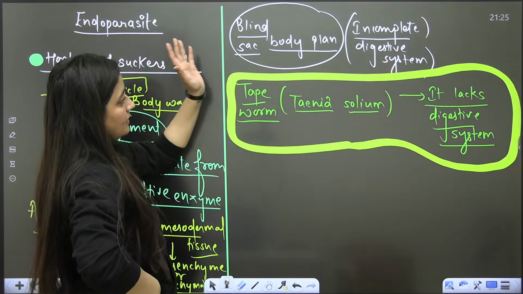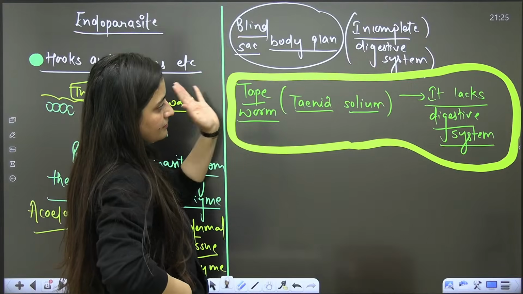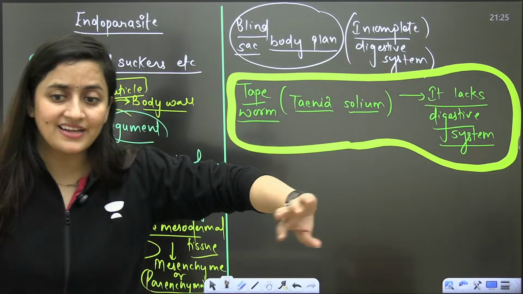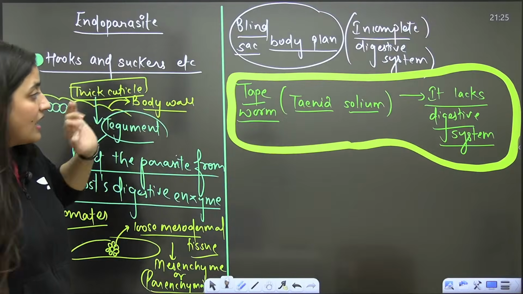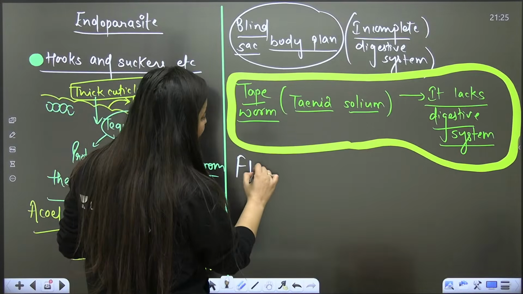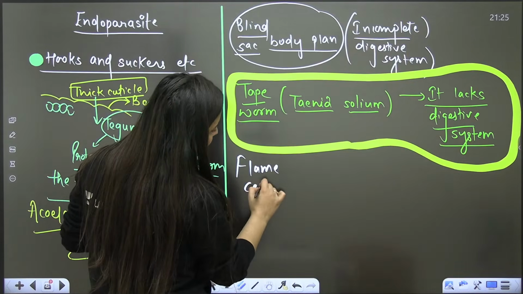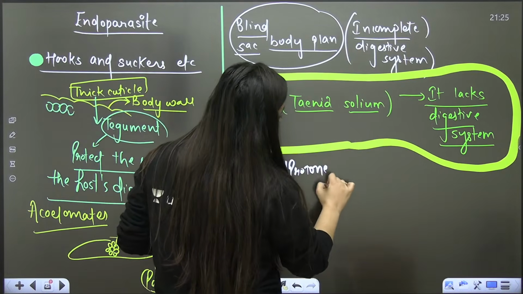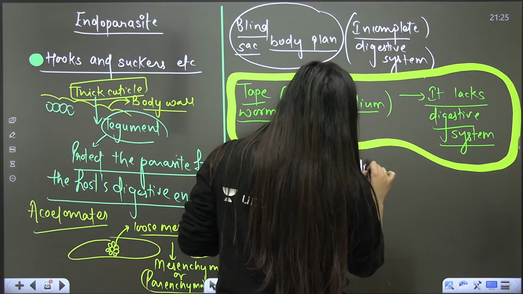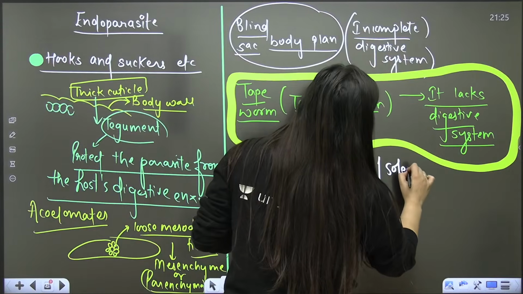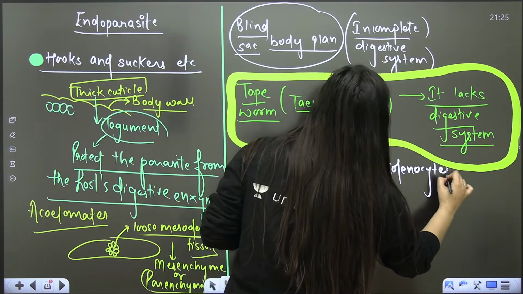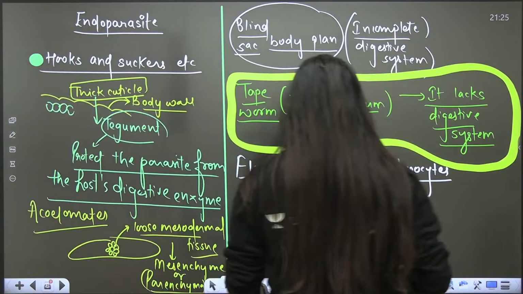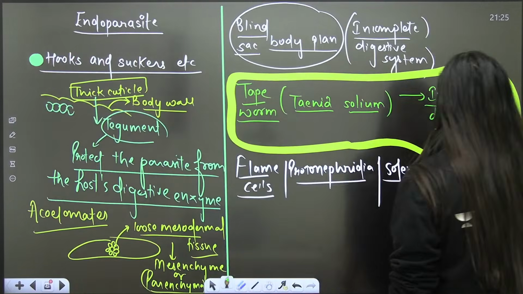Now, there is no respiratory system. Directly through the body covering, they will exchange the gases. In their case, we will see flame cells. Why do we call them flame cells? Because of their structure. The flame cell is also known as protonephridia, also known as solenocytes. So they have protonephridia, flame cells, solenocytes, bache. It is meant for excretion.